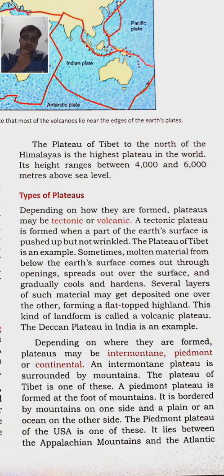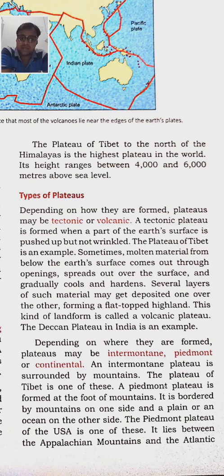The best example of a tectonic plateau is the Tibet plateau, and it is one of the highest plateaus in the world. The height range of the Tibet plateau is from 4,000 meters to 6,000 meters.